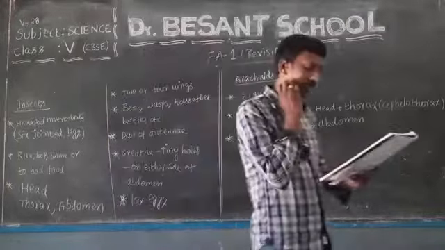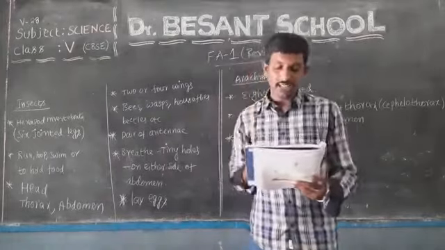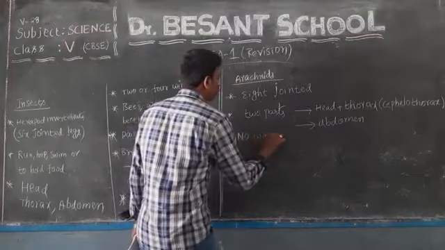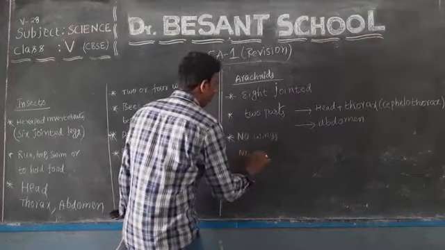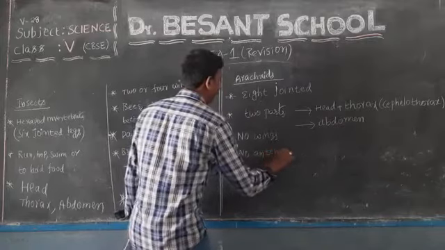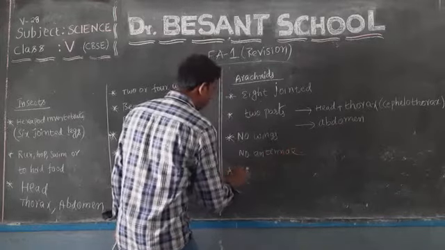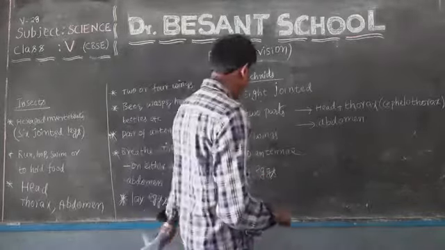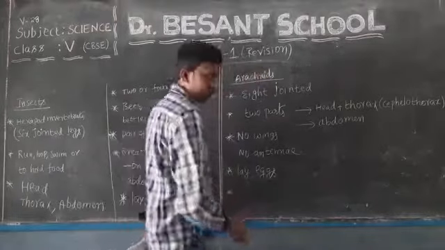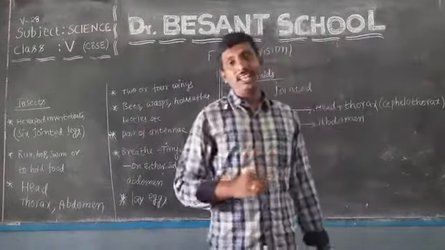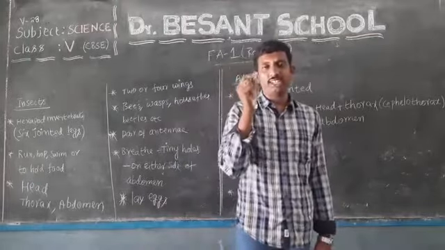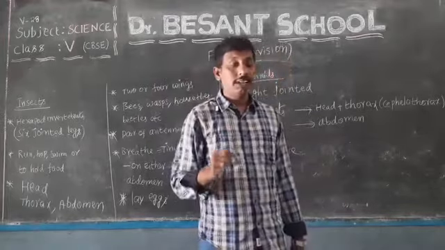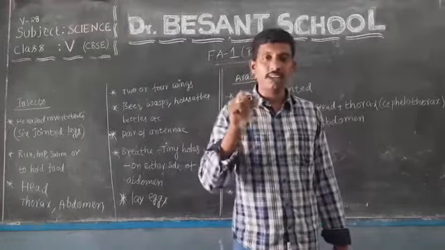And how many legs did I tell? 8 jointed legs. Okay, and these do not have wings, no antennae, and they also lay eggs to reproduce their young ones. And one more important thing is, some of these arachnids have a pointed structure at the end of the abdomen called a sting, which might contain some poisonous chemical substance.